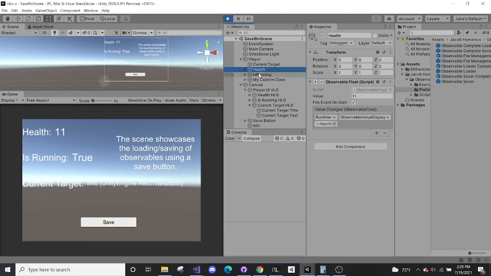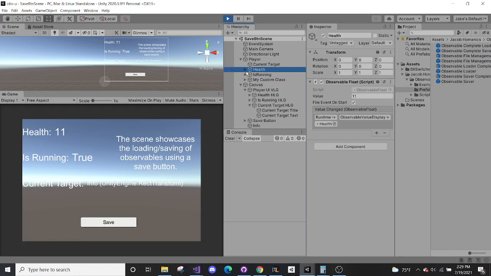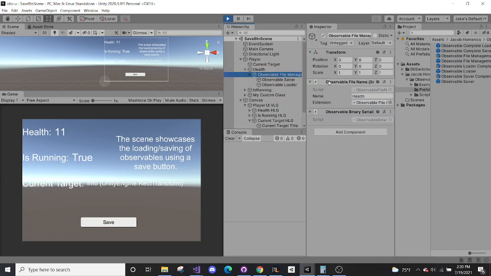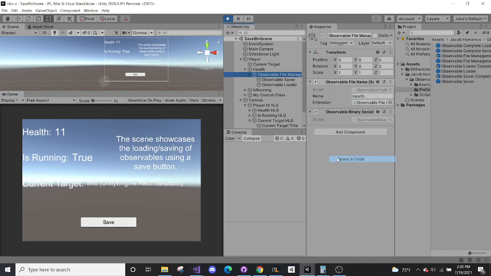From my understanding, that's not a limiting problem. That's just the way Unity works. So if we go here, and we press the save button, and then we go to the observable file, we have 2 options here. We have reveal in Finder and delete file. So let's go ahead and reveal in Finder.